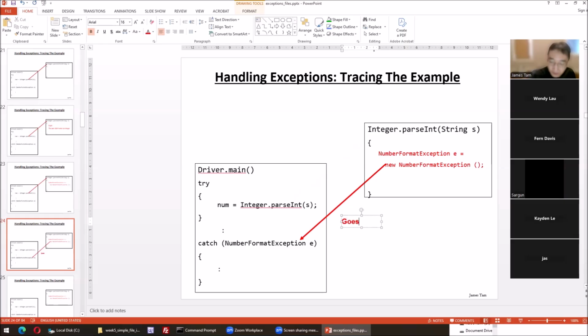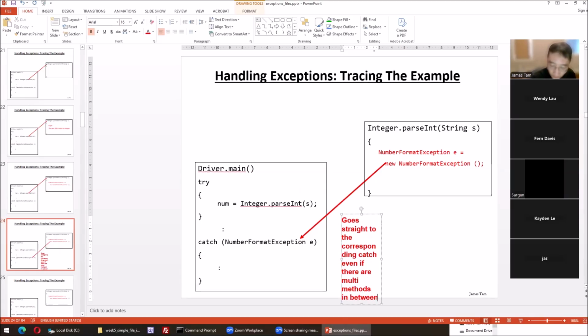I didn't make this point in the first lecture, but now I'm a little bit better here. I was thinking about it while driving home. It goes straight to the corresponding catch, even if there are multiple methods in between here.